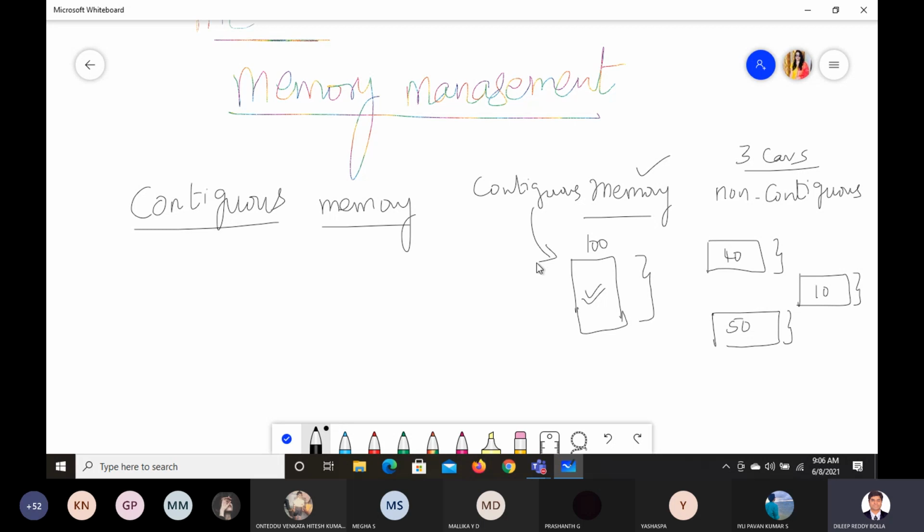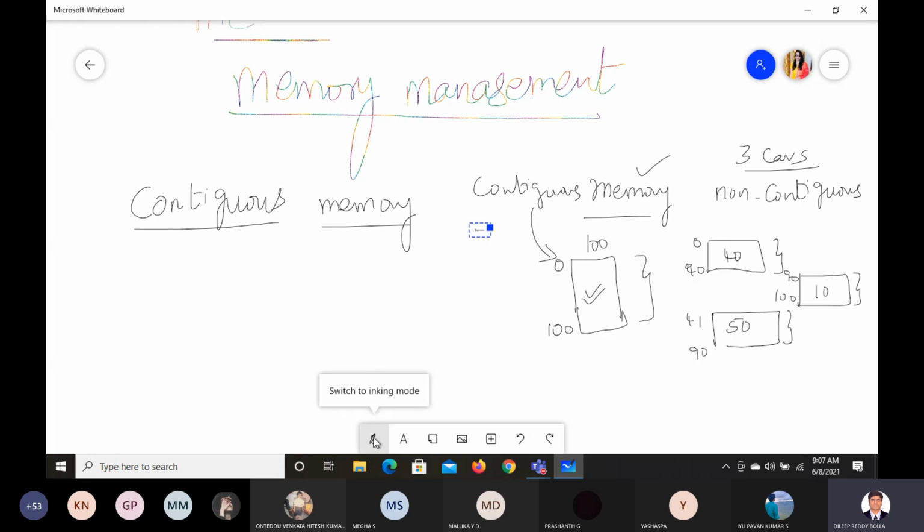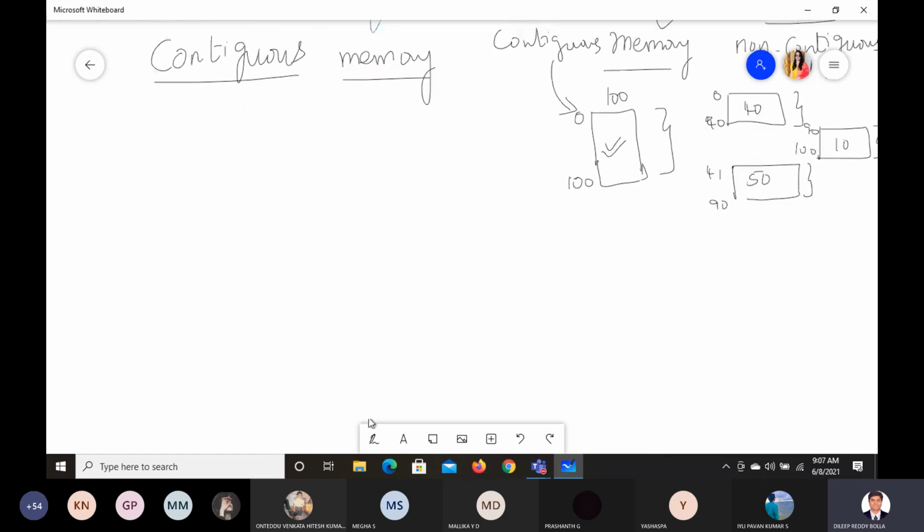Contiguous means all at the same place. All the memory you have is at a single point, and there is no split up. Let us say this memory starts from 0 and goes to 100. Whereas in this one, it can have 0 to 40, let us say, and 41 to 90, for example, and 90 to 100, just to make you understand. The memory we use day to day will also have something like this. So all together it may have it, or it may have it at different locations.